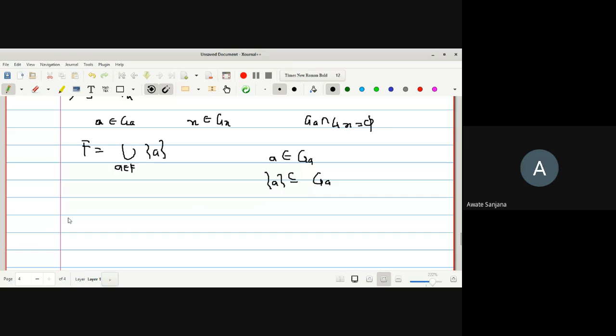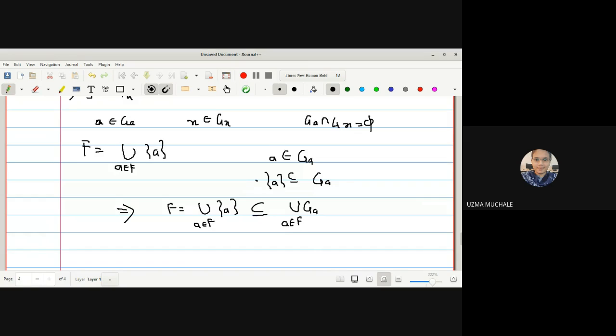F is equal to the union of all singleton A, where A belongs to F. Applying union on both sides, this is contained in the union of all GA, where A belongs to F.